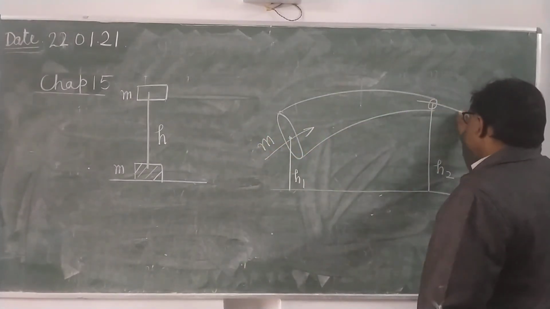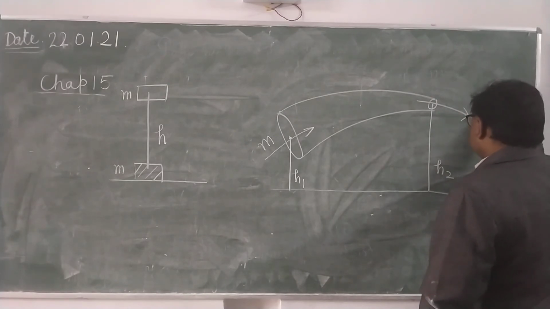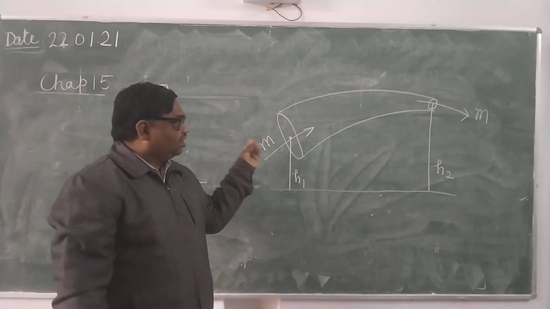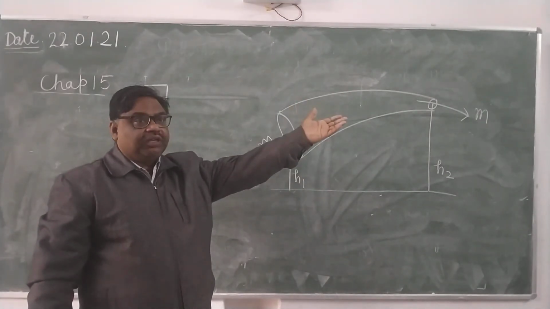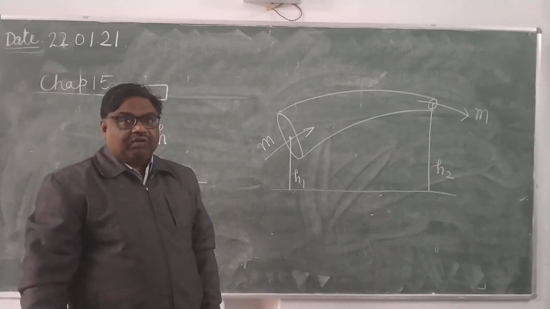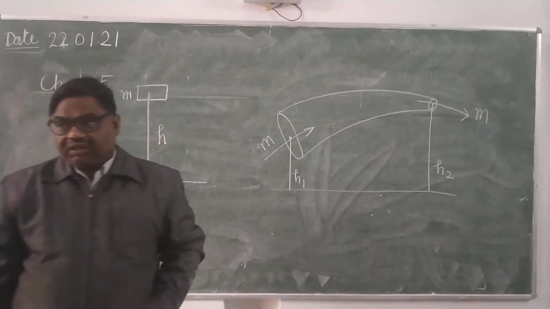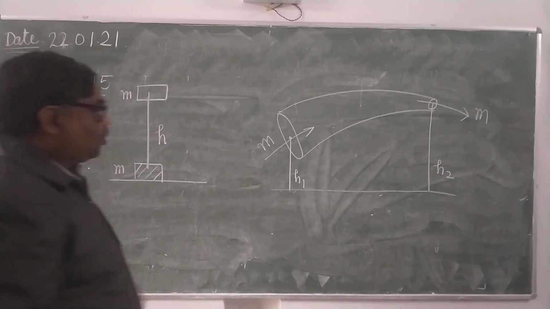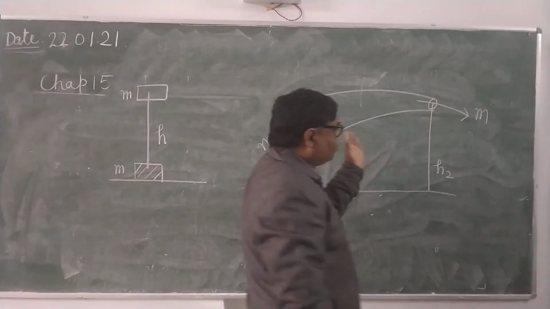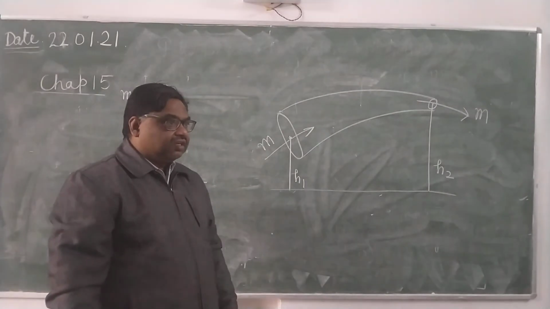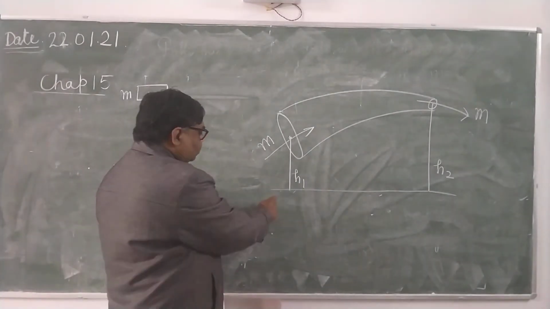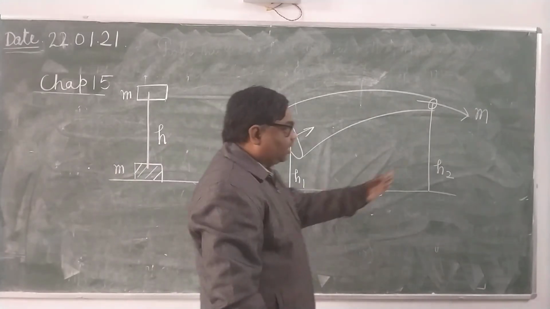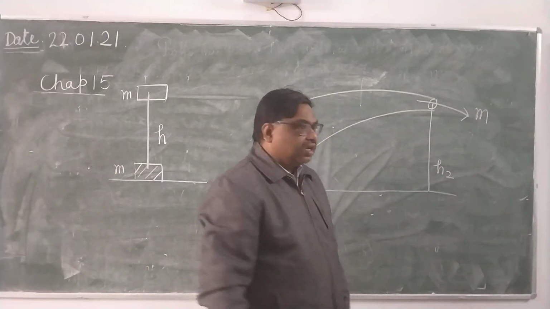In the same time, M mass of liquid will come out. What will be the work done in flowing of the liquid from here to here? What is the potential energy here? mgh1. What will be the potential energy there? mgh2.